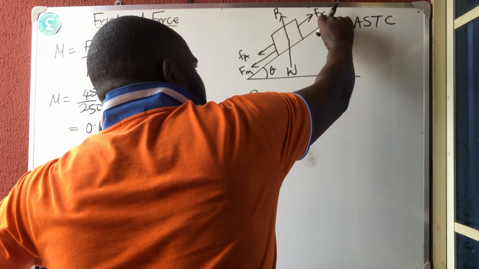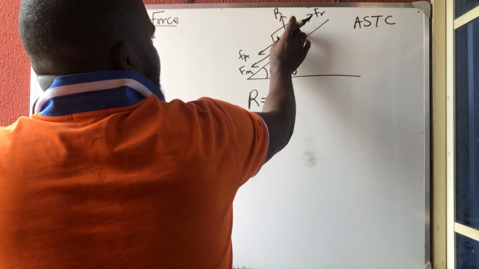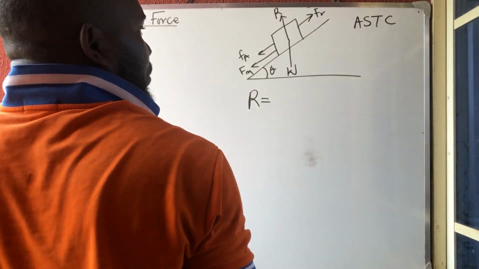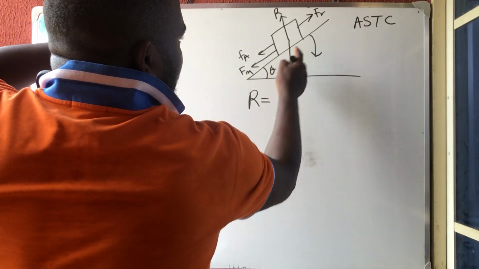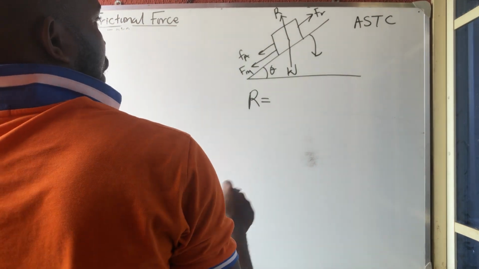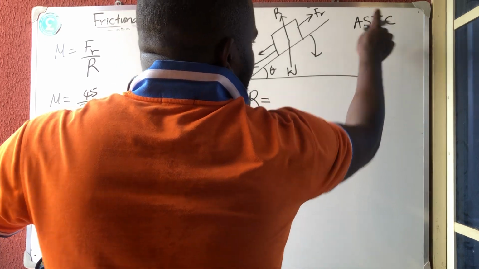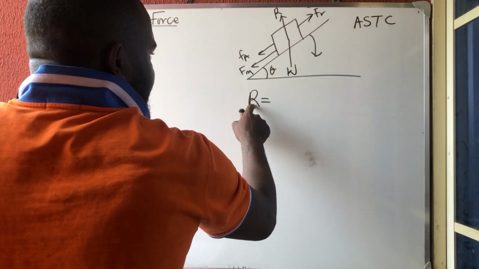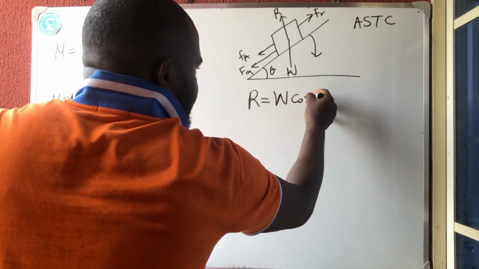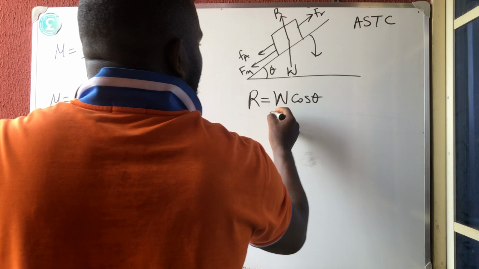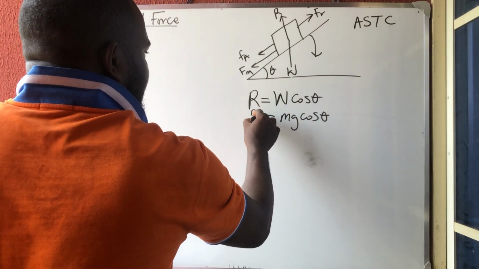Now, if this object should come down, for this object to remain here, what is the normal reaction saying? Is the weight coming down towards the angle, opposite the angle, or against the angle? You see, it is towards the angle, and towards the angle is cos. That is why the normal reaction is the weight times cos theta, and the weight is equal to mg. So it is mg cos theta. You see how we got this formula.